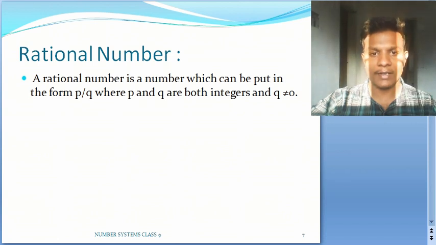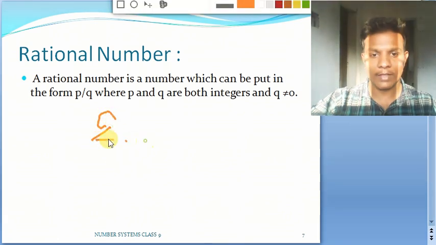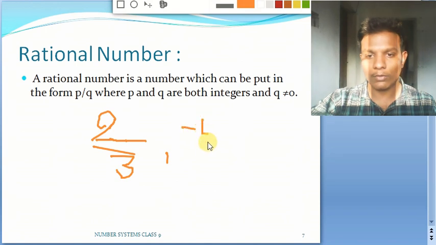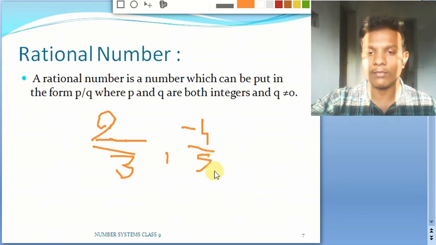So just let me take an example. Suppose I have a number 2 by 3. Here we know 2 is an integer and 3 is also an integer. So that is why 2 by 3 as a whole is going to be a rational number. Let me take one more number, let us say minus 4 by 5. So this is also going to be one more rational number. Why? Because this minus 4 is going to be an integer, as well as this 5 is also going to be an integer, and this 5 is not equal to 0, which is our denominator.